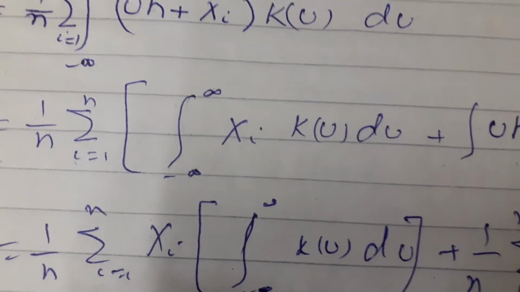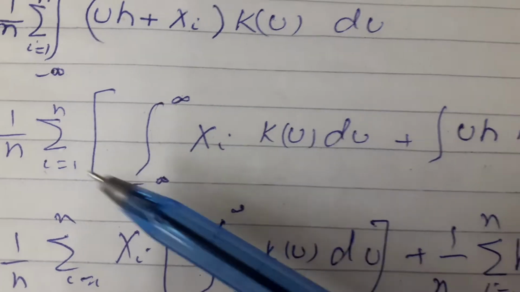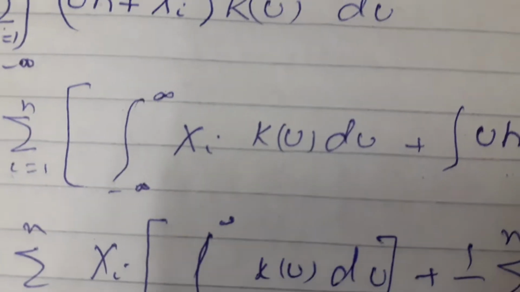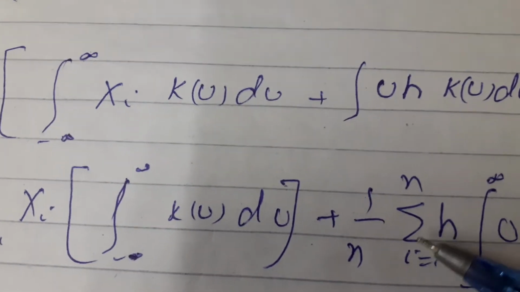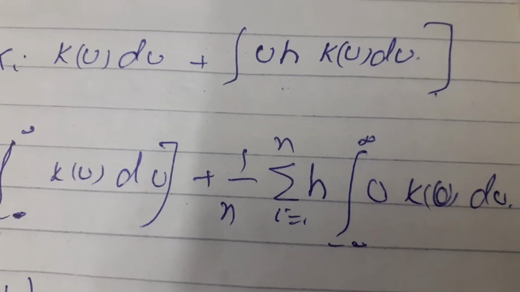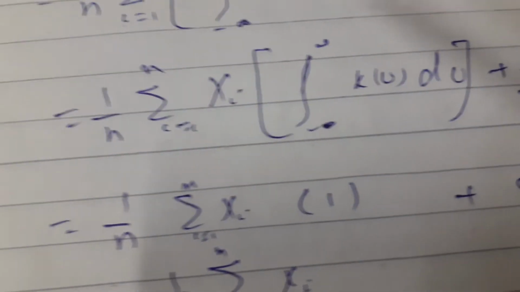So here we have taken 1/n xi summation common outside: xi times the integral from minus infinity to infinity of K(u) du, plus 1/n summation h times the integral of u K(u) du.